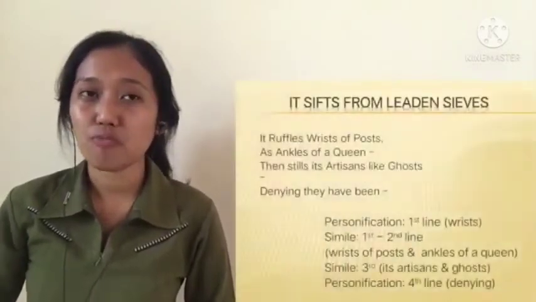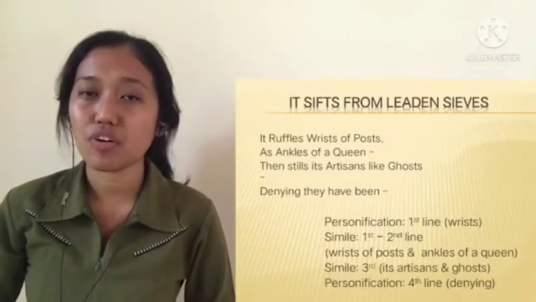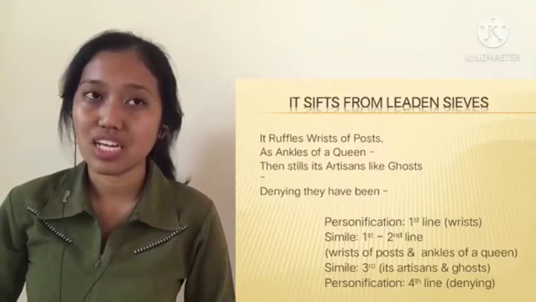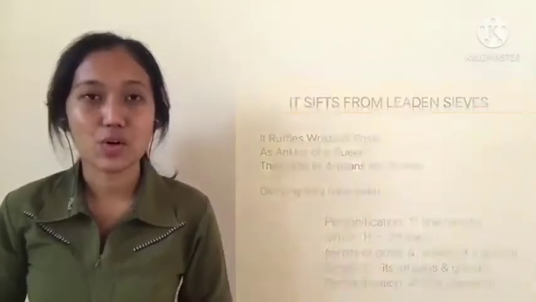It said, "It traveled the wrist of a post, as the ankle of a queen. Then still it arisen like a ghost, denying they have been." So the first one is about personification. Wrist is one kind of human feature, and the post is one object that is inanimate.